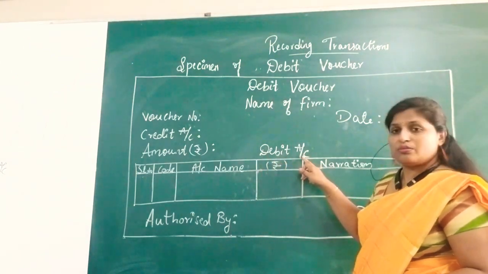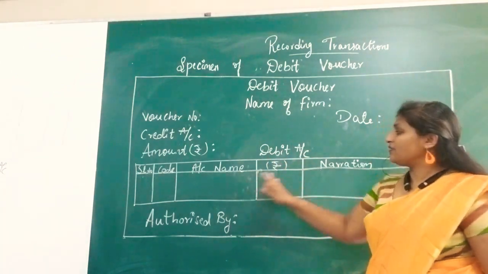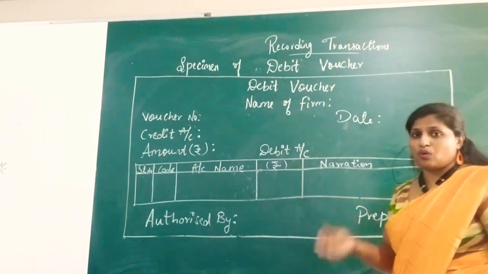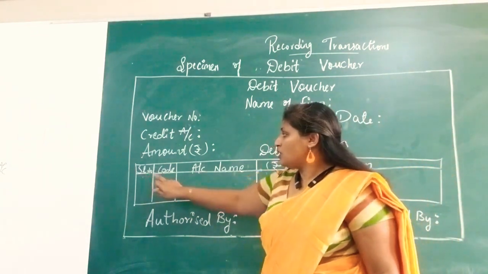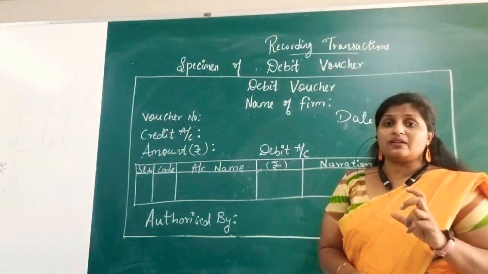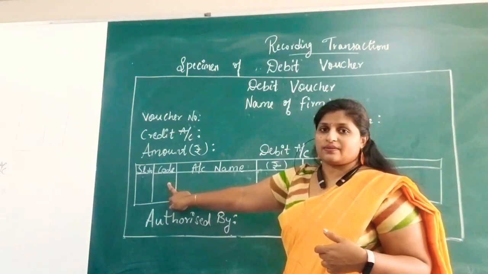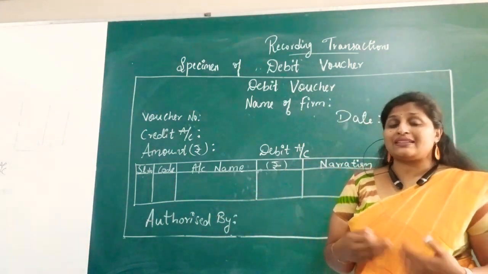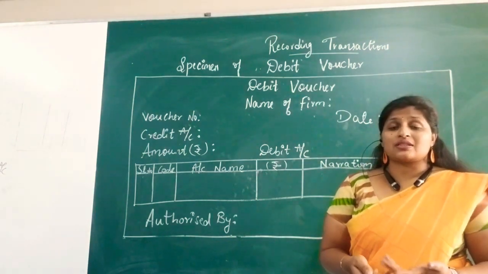Again in the middle you will write the debit account. Below that, give the description of the goods or the services you have provided. So serial number, code. For each product they will have one particular code, right? That code they are going to enter here, so that it is easy for them to identify which product they have sold or which services they have rendered.